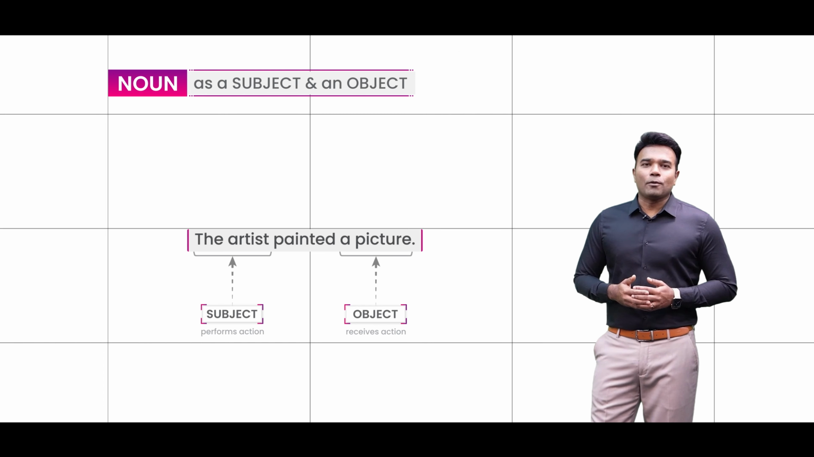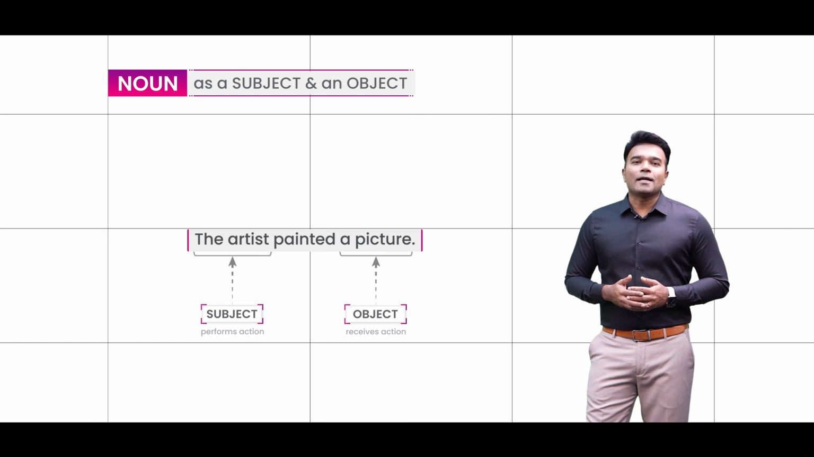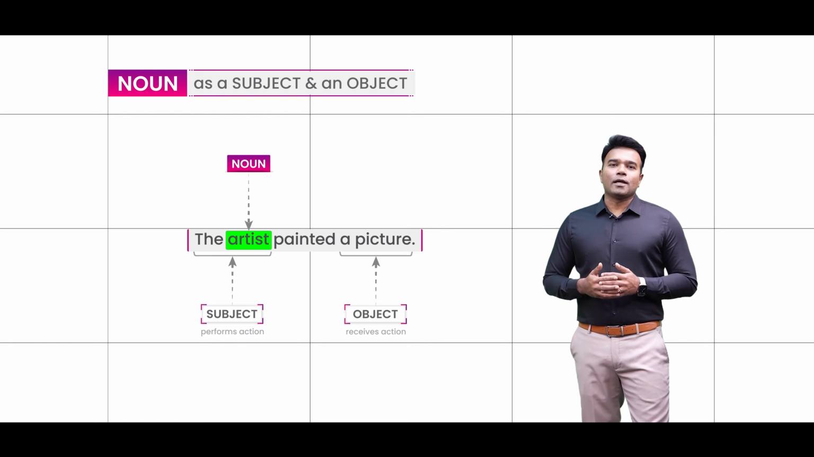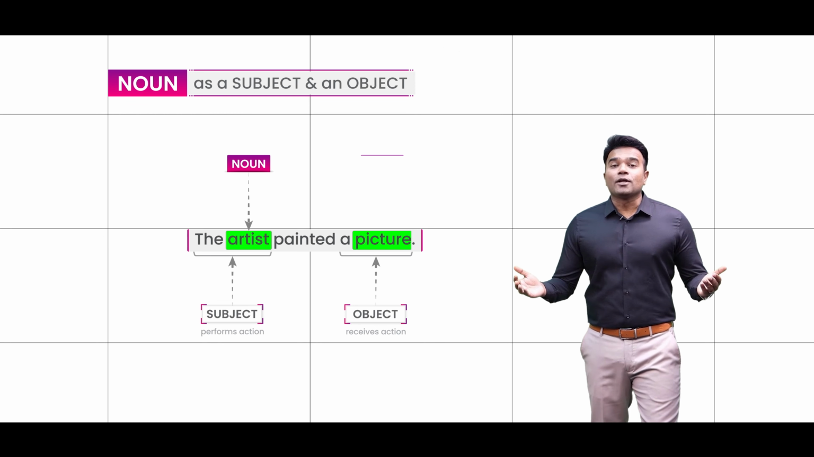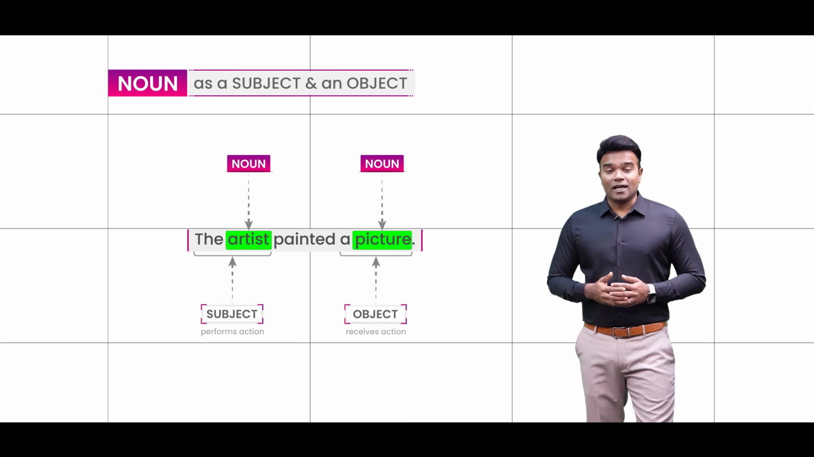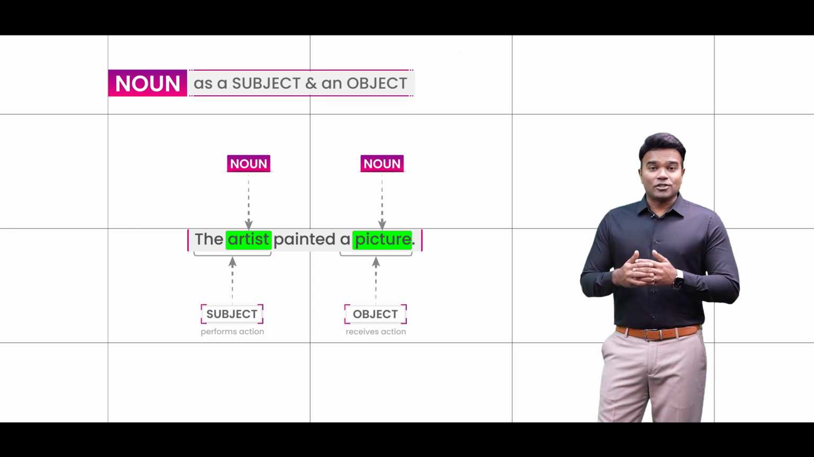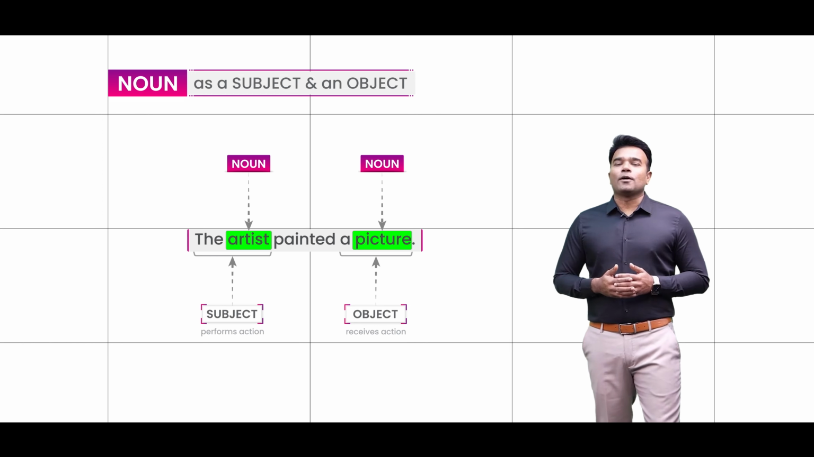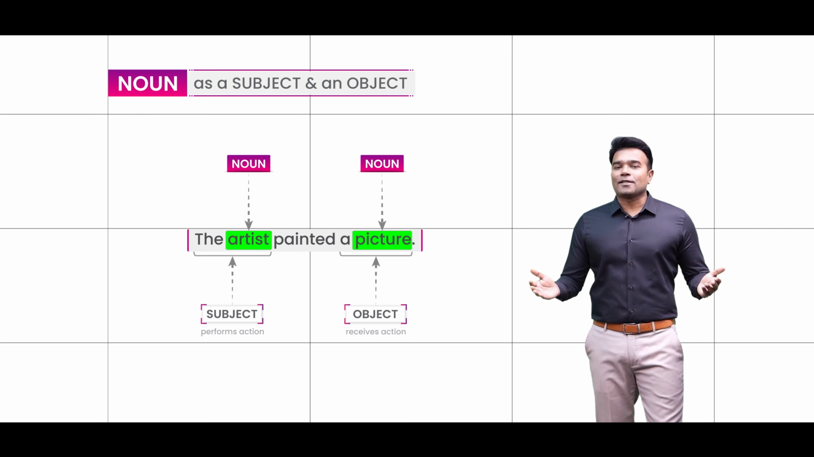But what is more important for you to notice is that in this sentence the word artist happens to be a noun. In fact, the word picture also happens to be a noun, and again you can notice that nouns can definitely be a part of the subject of the sentence. In fact, they can also be a part of the object of the sentence.